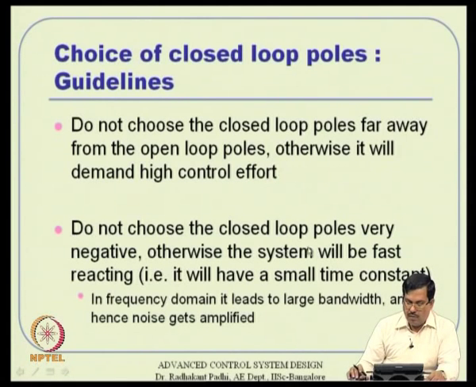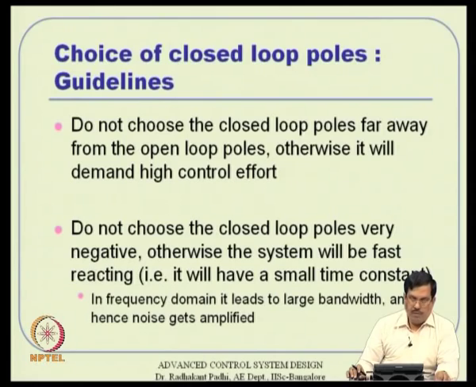The second guideline is do not choose the closed loop poles very negative. You might think that if the negative side is stabilizing, I will go far away into the negative half of the plane. But that is also not good, because if you have a negative pole location, there is an exponential e to the power minus sigma t term, where sigma is the real part of the pole location. If sigma is large, that term decays very fast. In the frequency domain, it leads to large bandwidth. The response becomes very fast, so for a little input, the system will try to respond very fast.